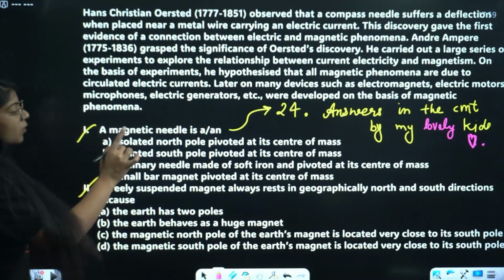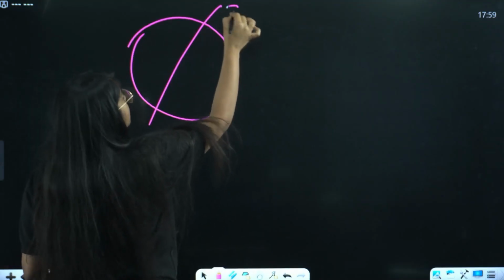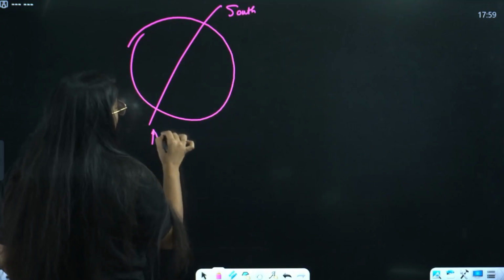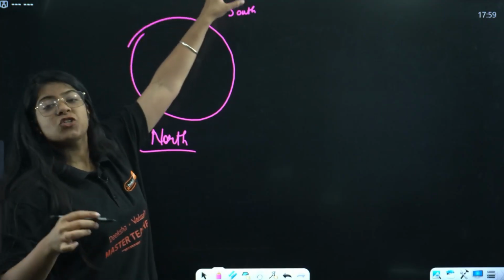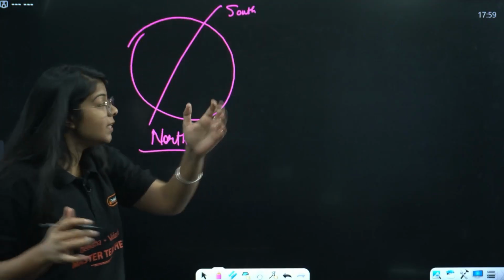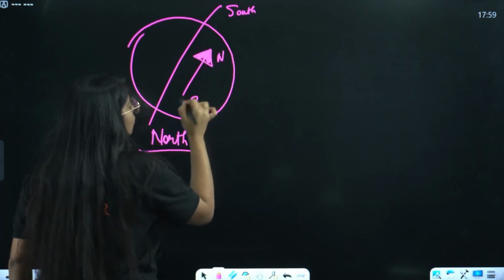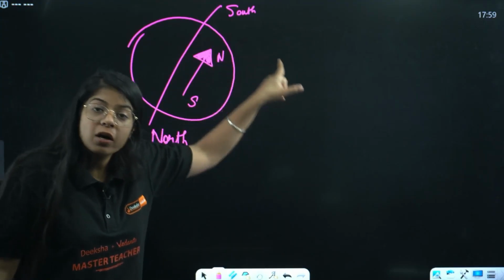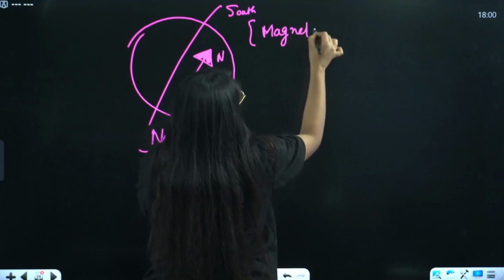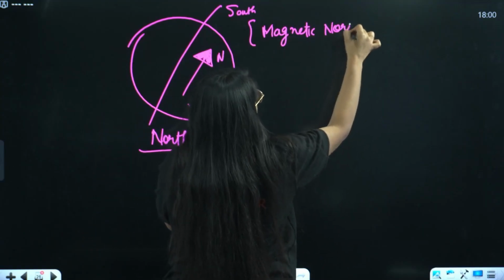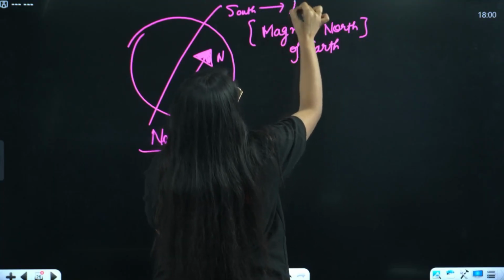See, the magnetic north, this is my earth, and let's say it is aligned like this. So this is the south pole and this is the north pole, but these are magnetic souths and magnetic norths, right? In the direction where the north of my needle points, see, if this is the direction of compass, right? So this is north and this is south. So north actually points to geographical south. This is magnetic north of earth, but actually it is geographical south.